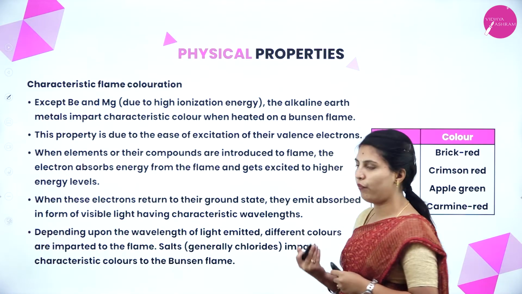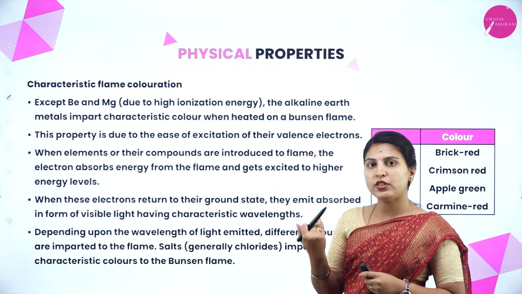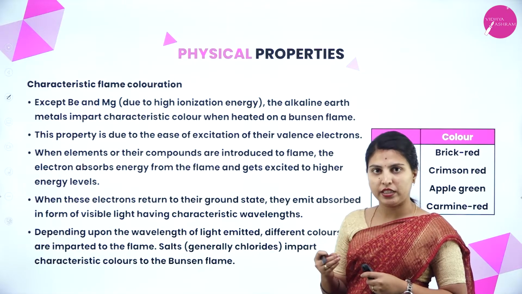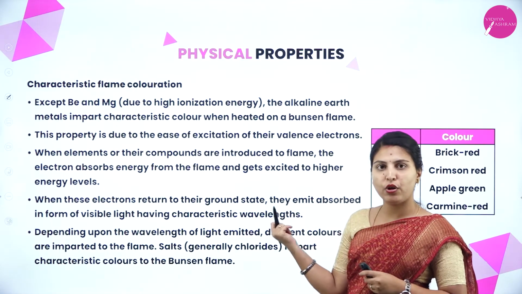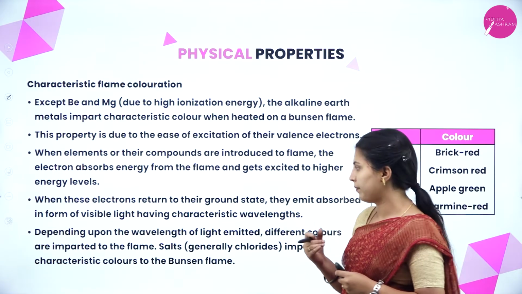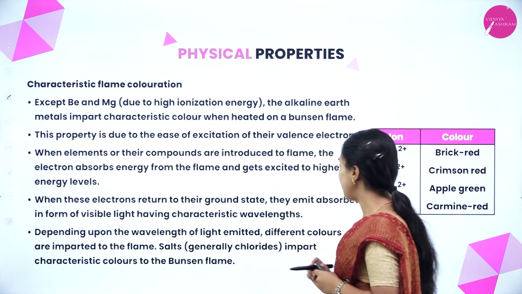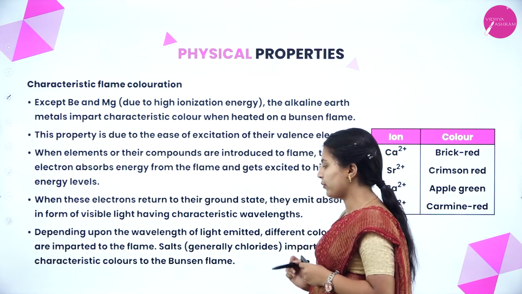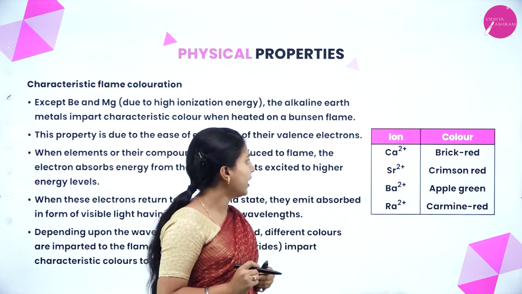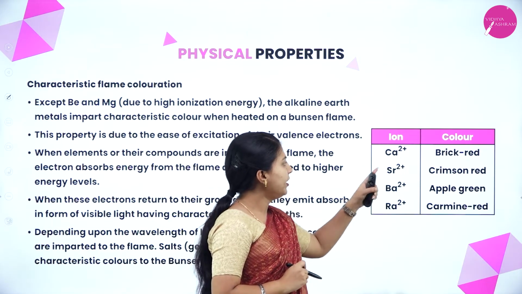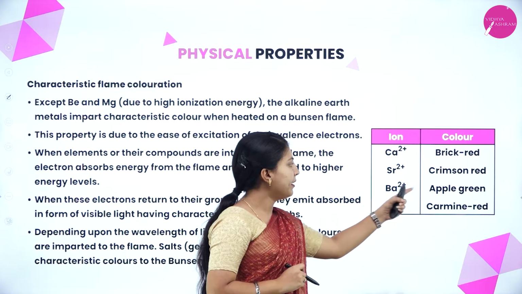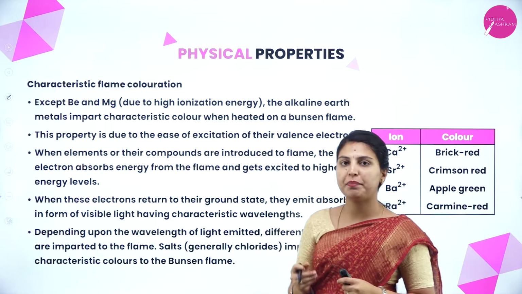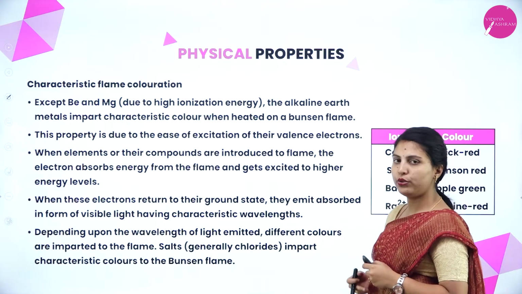having characteristic wavelength. We know that when the electrons have been excited, they will come back to their original state, but with some wavelength. Here, that wavelength will show in the visible region as some color. Depending upon the wavelength of light emitted, different colors are imparted to the flame. Salts impart characteristic colors to the Bunsen burner. Here, calcium, brick red; strontium, crimson red; barium, apple green; radium, carmine red. These are the elements which impart color when projected to flame.